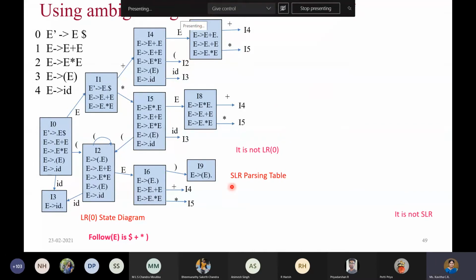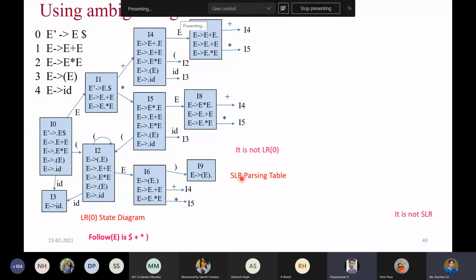Any answers? Ma'am, from I2 to I6. From I2 to I6, when we read E, we are going to I6, but from I0 to I1, when we read E, we can directly go from I2 to I1, no ma'am.